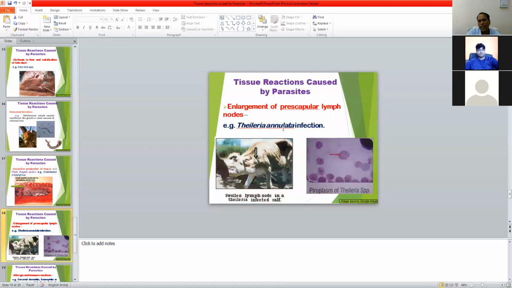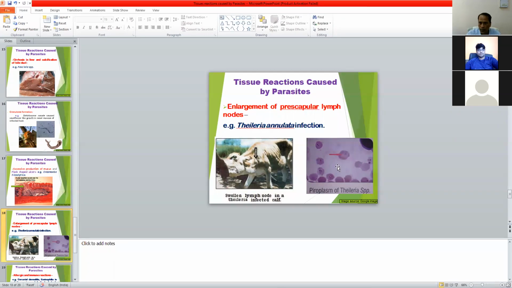Then during Theileria annulata infection, there is enlargement of the pre-scapular lymph node. Theileria is a protozoan parasite, an economically important protozoan parasite infection. This is a tick-transmitted parasite, and during Theileria annulata infection the pre-scapular lymph node, the lymph node near the scapula, becomes enlarged and swollen. That is the enlargement of the pre-scapular lymph node. The lymph node contains lymphocytes, and in them the schizont stage of Theileria is found.